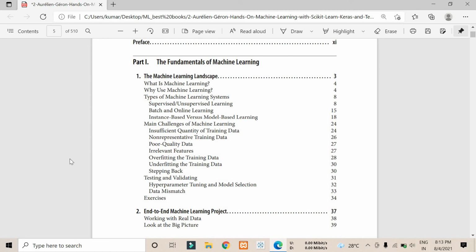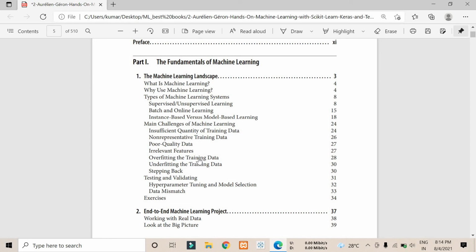Poor quality data means if we have a lot of null values, and if there is a 500 data set in which a particular column has more than 100 or 200 data missing, that's called poor quality data. Irrelevant feature means if the column has, like, country name, country code and everything, it doesn't matter. We don't need particular features to get our model a huge accuracy. So if the column is not needed, that's called an irrelevant feature.